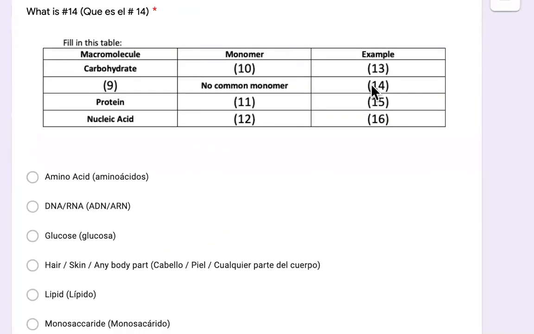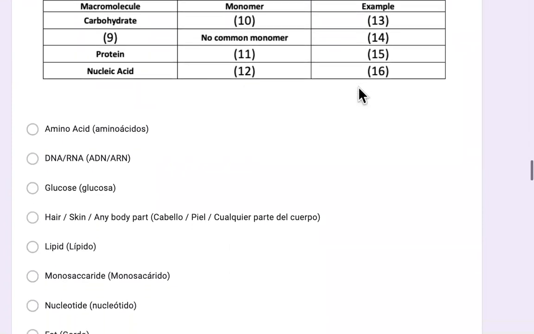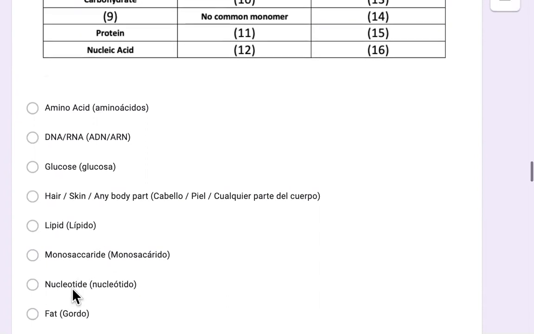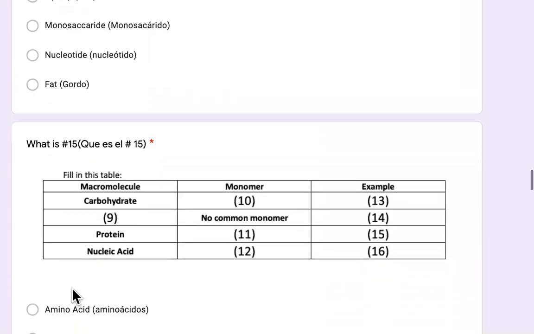Number 14, whatever number 9 was, hint, it doesn't have any common monomers. What is an example of number 9? So is an example of number 9 going to be amino acids, DNA and RNA, glucose, hair, skin, any other body part, lipid, monosaccharide, nucleotide, or fat?